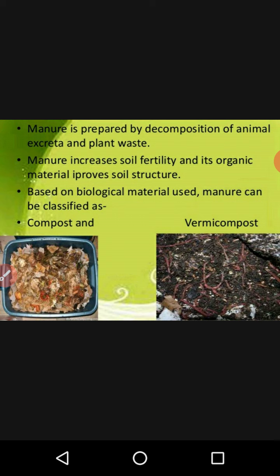The third one is based on the biological material used. Whatever manure we use in the crop field area can be classified into two groups. First is compost and second is vermicompost. Both are related to the decomposition process, but it is divided into two: first is called compost and second is called vermicompost.